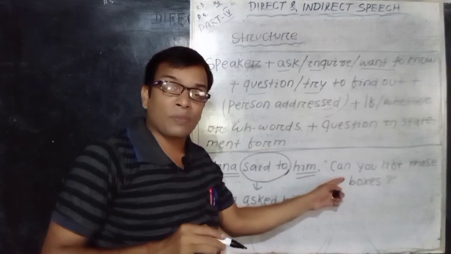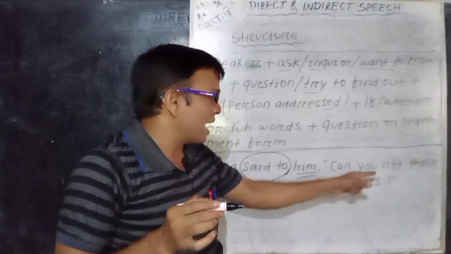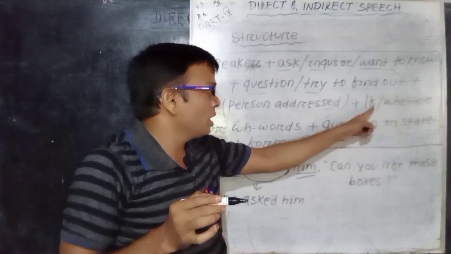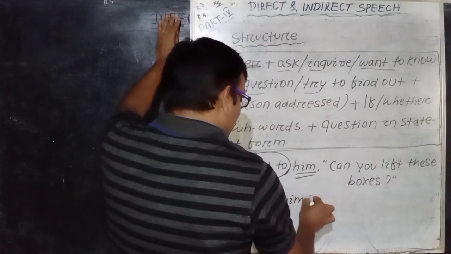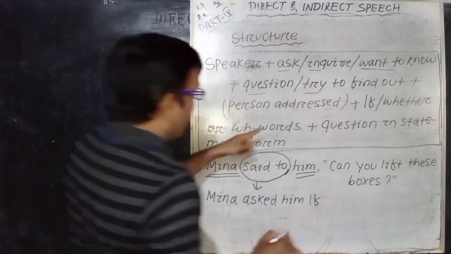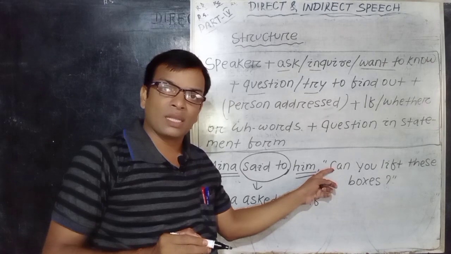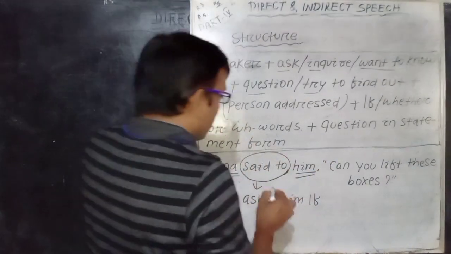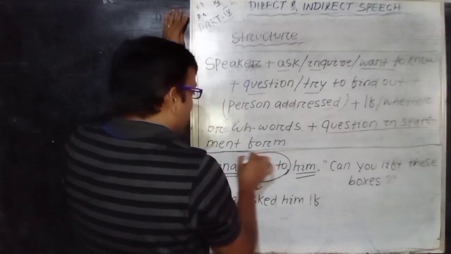Now see the speech part: "Can you lift these boxes?" This is a yes-no question, so you will use the conjunction if or whether. So Minna asked him if. If the particular sentence begins with a WH word, then the WH word remains constant in your indirect speech. Then the most important thing: question in statement form.